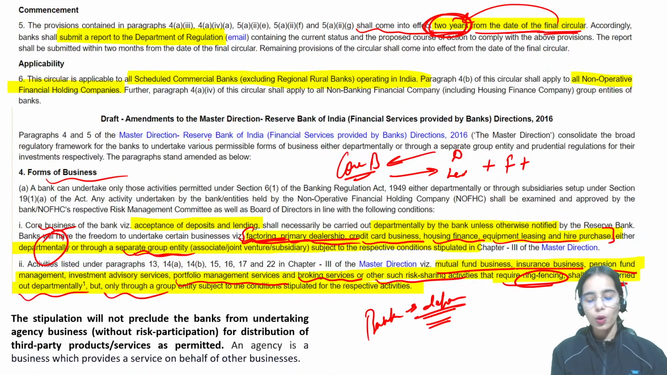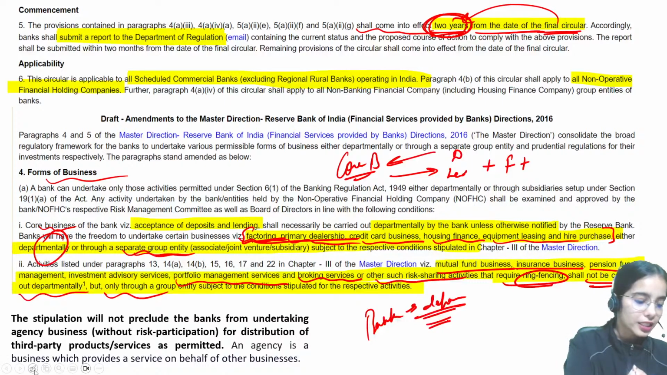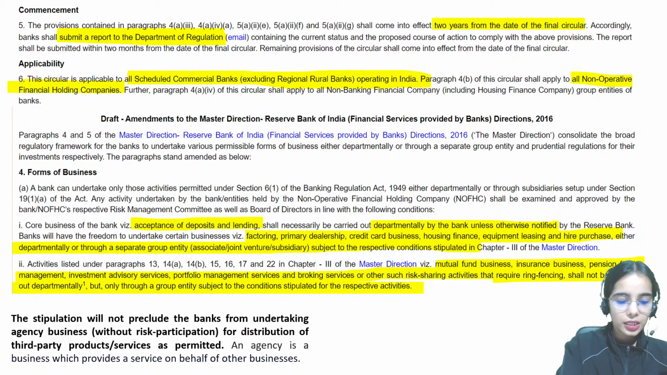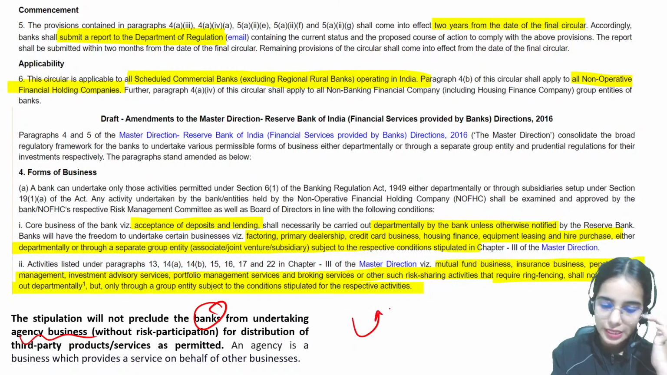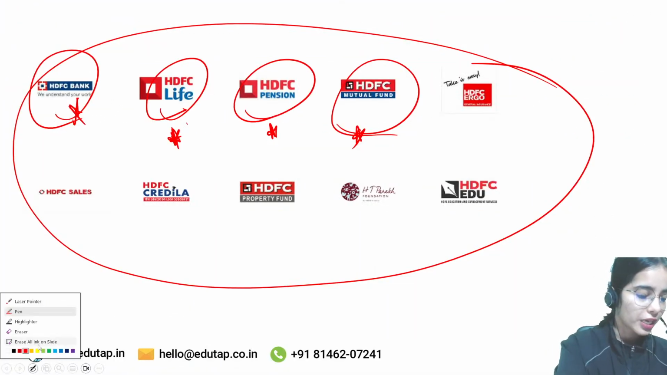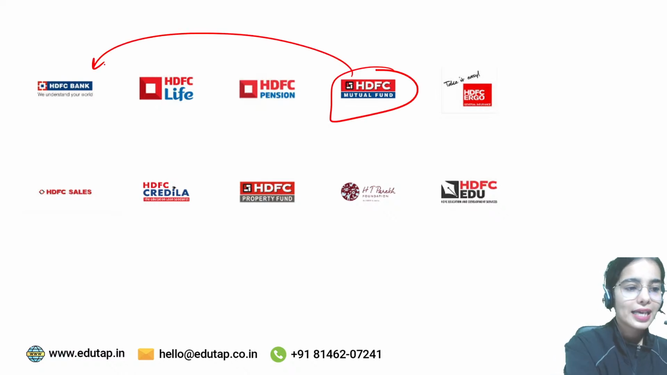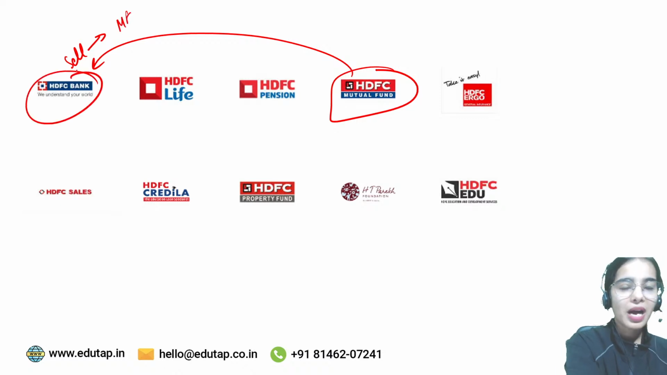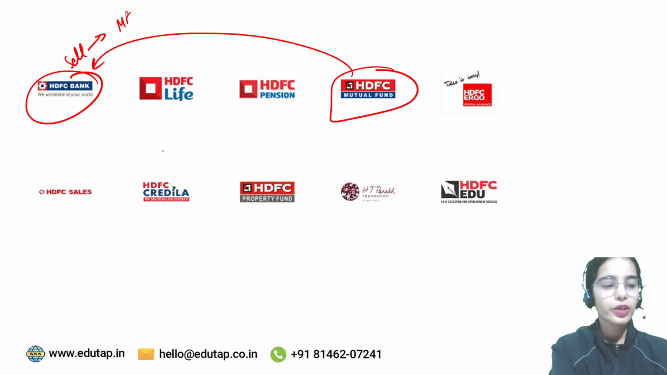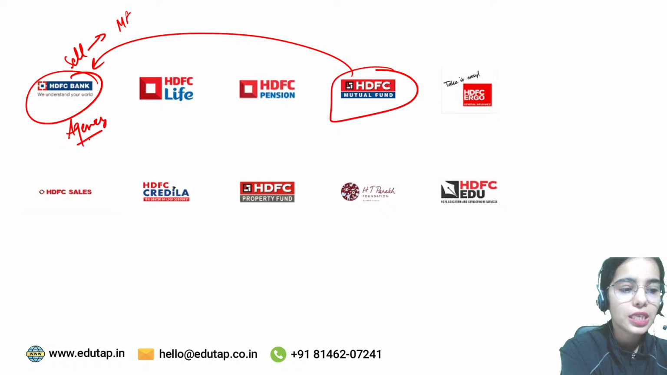Now, the bank can undertake agency or advertisement services. That is, the banks can do the agency business. They can promote the mutual fund, or sell on behalf of the mutual fund. So HDFC Bank, on behalf of HDFC Mutual Fund, can sell the mutual fund. HDFC Bank on its own name cannot sell the mutual fund, but on behalf of HDFC Mutual Fund, it can undertake the agency services.